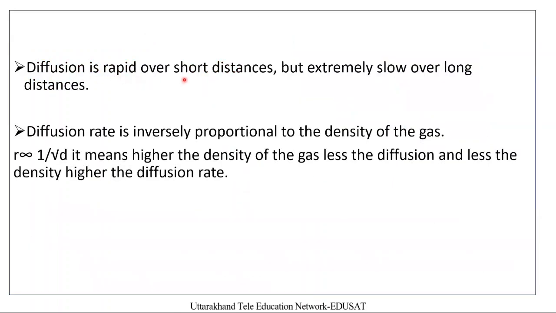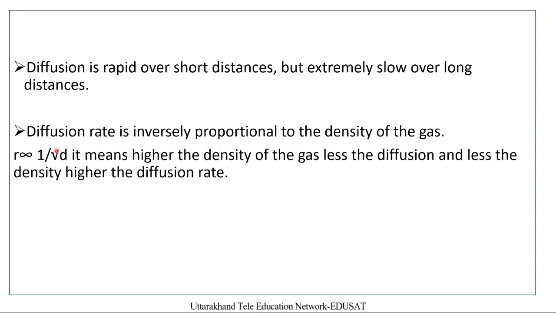Diffusion is rapid over short distances. It means the molecules can travel quickly over a short distance. They cannot travel quickly over a long distance; for long-distance travel they will take a sufficiently large time, so diffusion is extremely slow over long distances. Diffusion rate is inversely proportional to the density of the gas.